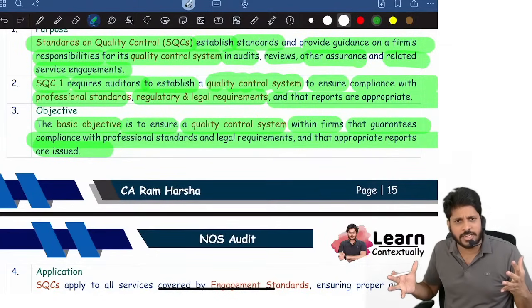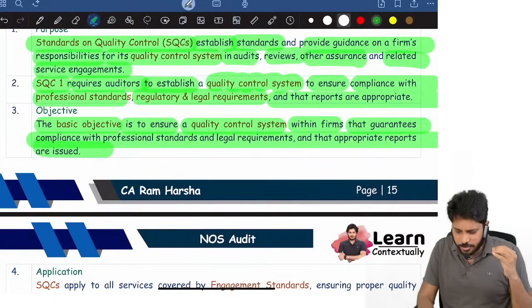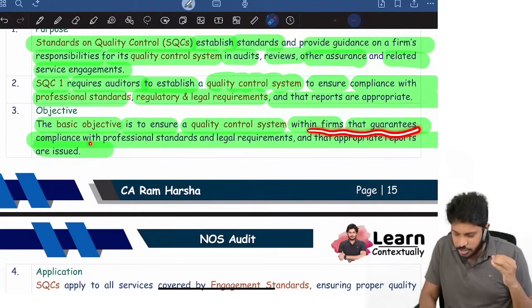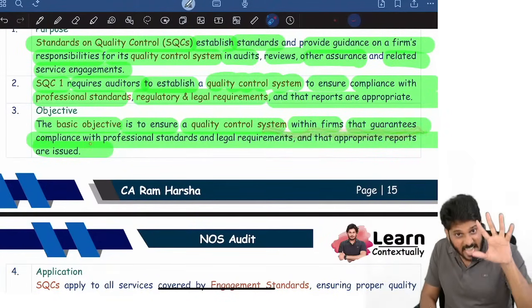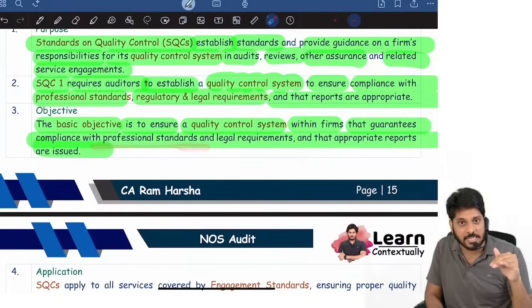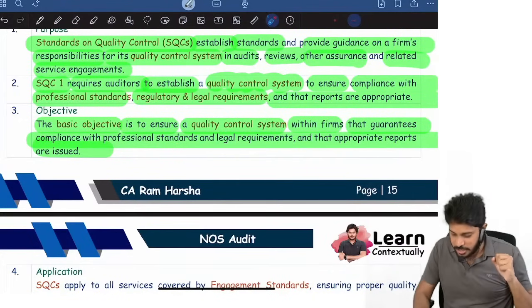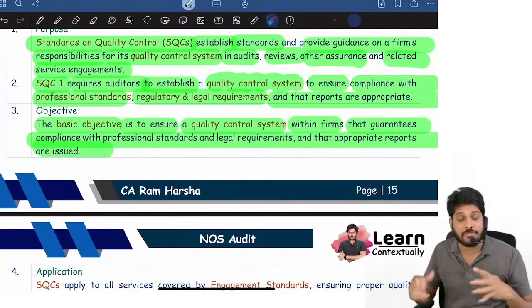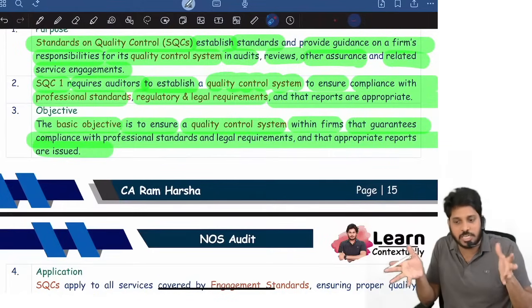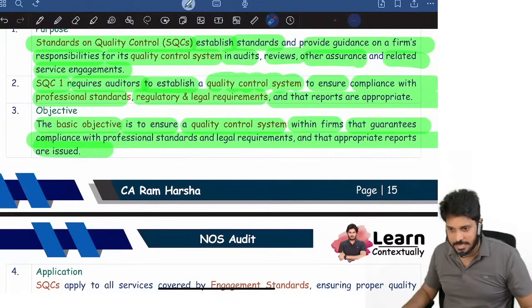What is the objective of a quality control system? The objective of a quality control system is to ensure, I mean, it guarantees that the firm will comply with the standards, the firm will comply with law and regulation, and the reports issued by the firm are appropriate in the given context. That is the objective of a quality control system.